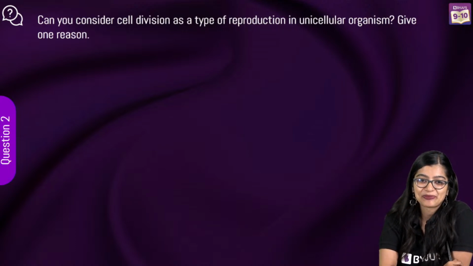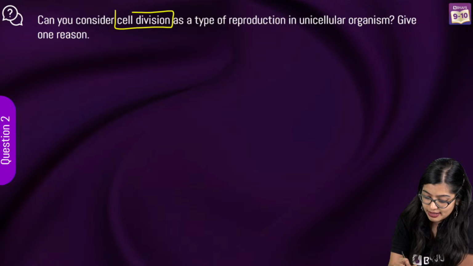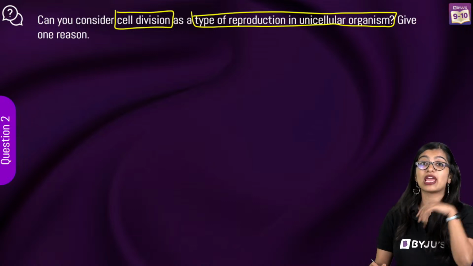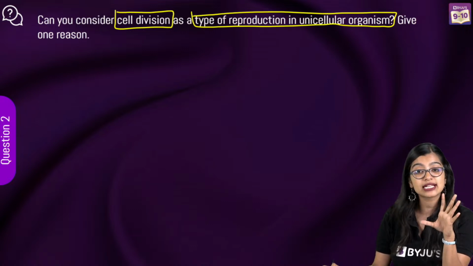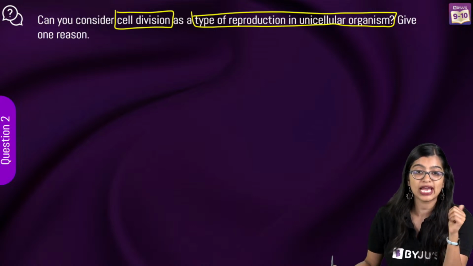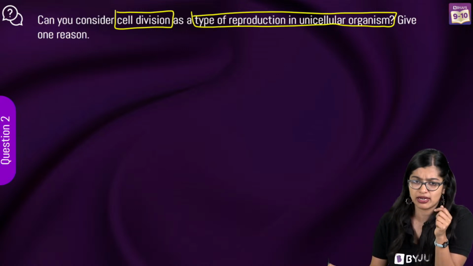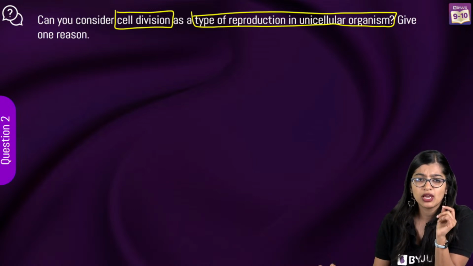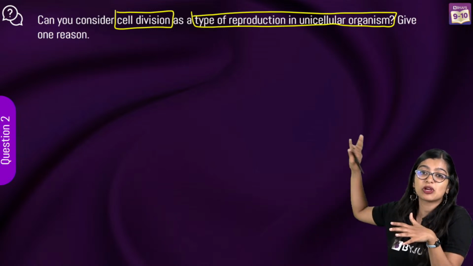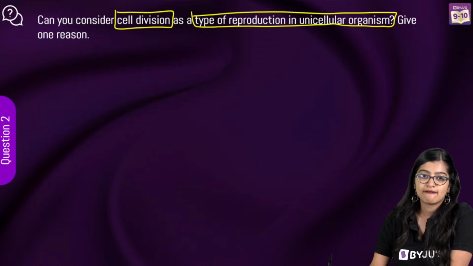So let's stay focused. Here the second question is, can you consider cell division as a type of reproduction? I want you to give me the answer in a way in which you would probably write in your exams. So, Aina has told me, ma'am, yes, DNA replicates and forms a new organism. Yes, in amoeba. Okay, very good. You're giving me an example, binary fission. I would like to do a poll, but because we are doing subjective questions, I will need you to stay a little more active on the chat. Very good.